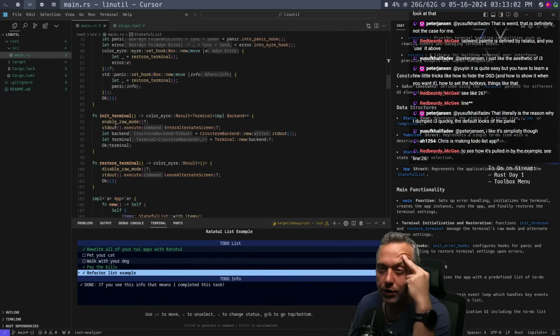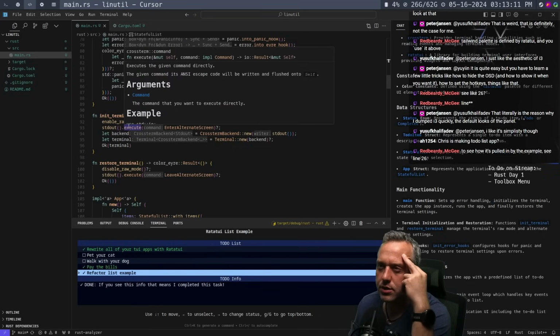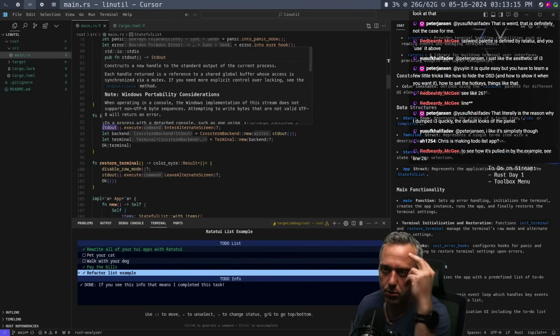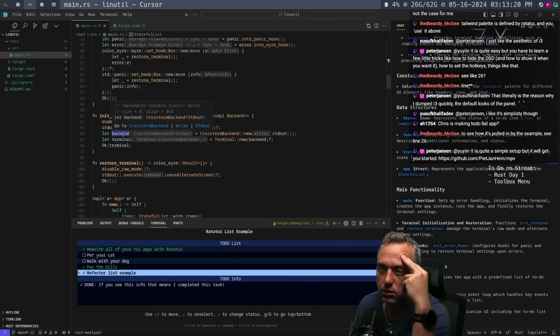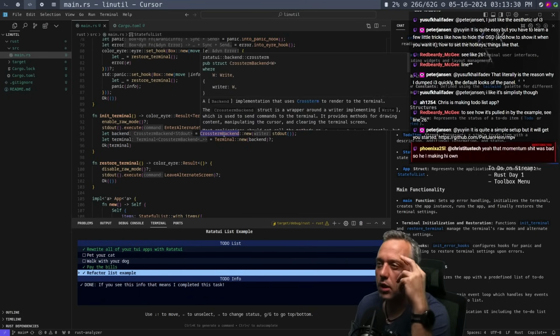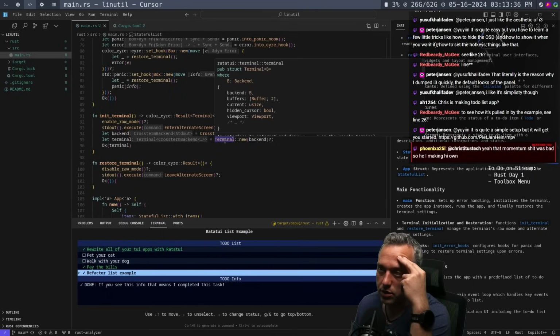And then for initiating the terminal, it's doing enable raw mode. It's then doing an execute on an alternate screen. Now, when it does this, I think it actually doesn't add things to the history command in your terminal. So that's why you do that. Maybe another reason as well. Let backend be CrosstermBackend. Okay, it provides a method for drawing content, manipulating the cursor, and clearing the terminal screen. Then we have the terminal itself.